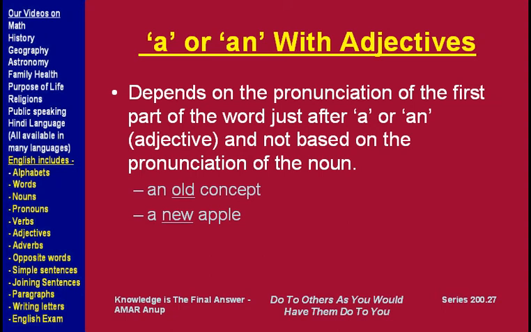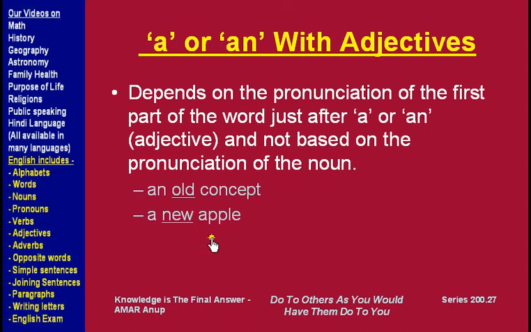So the use of a or an is not dependent on the noun but on the adjective which comes before the noun. Here the noun is concept. That's a noun. But we are using an because the adjective old starts with o, which is a vowel, so we will use an.